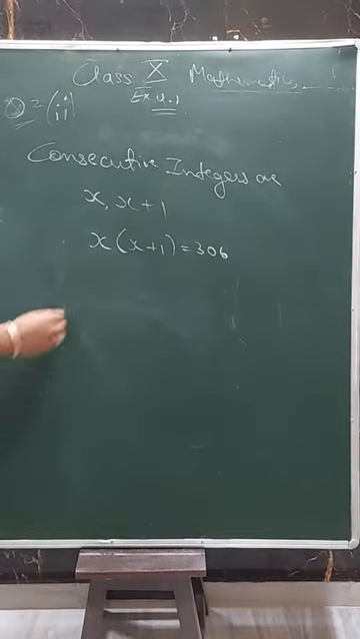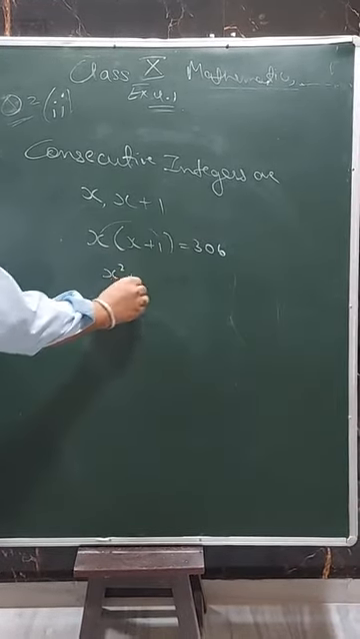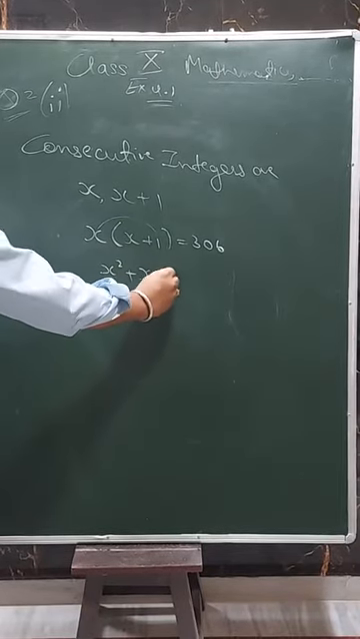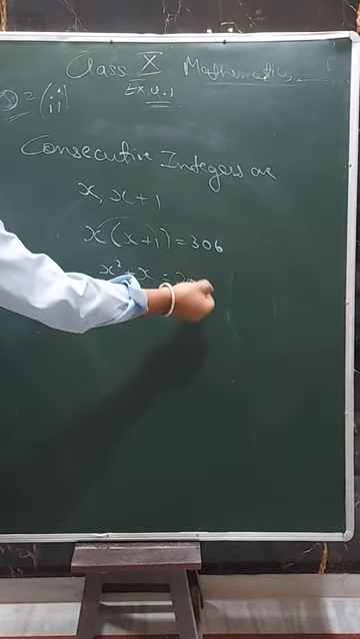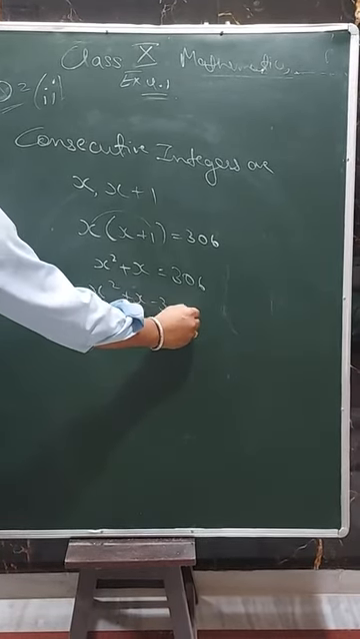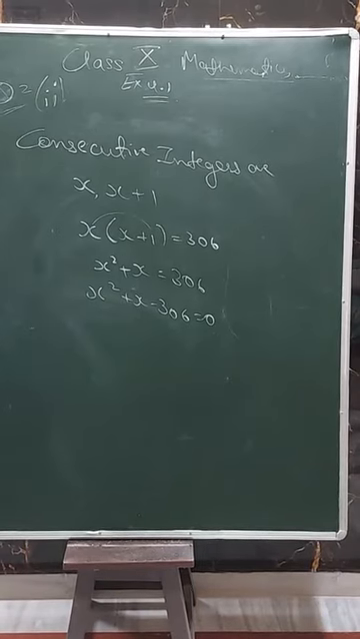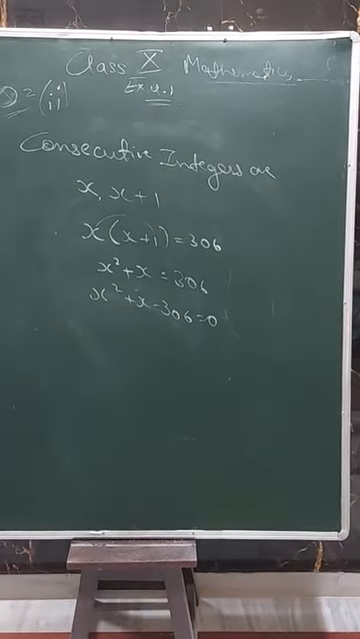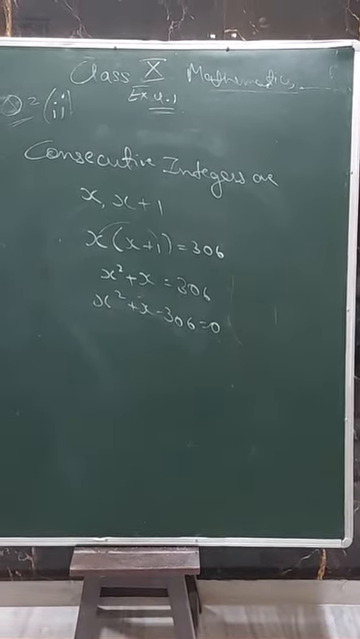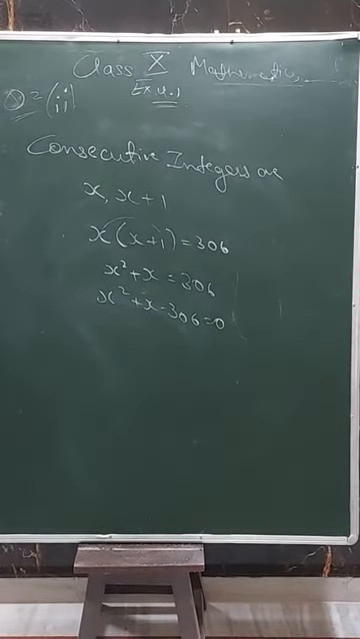So x into x is x square, and x into 1 is x, equals 306, and it will shift here. So x square plus x minus 306 equals 0. This is the final equation from the question, and we have to solve it afterwards. We will learn that in the second exercise.